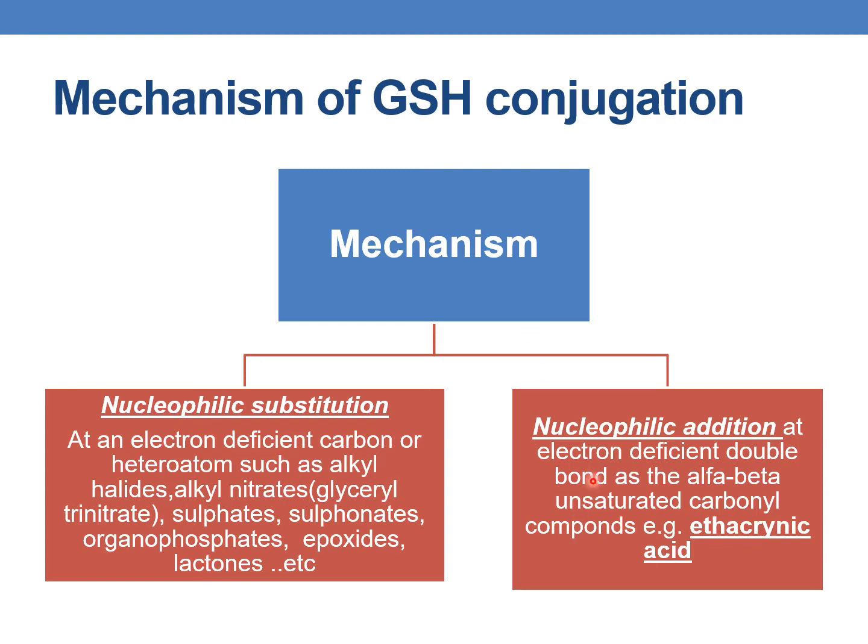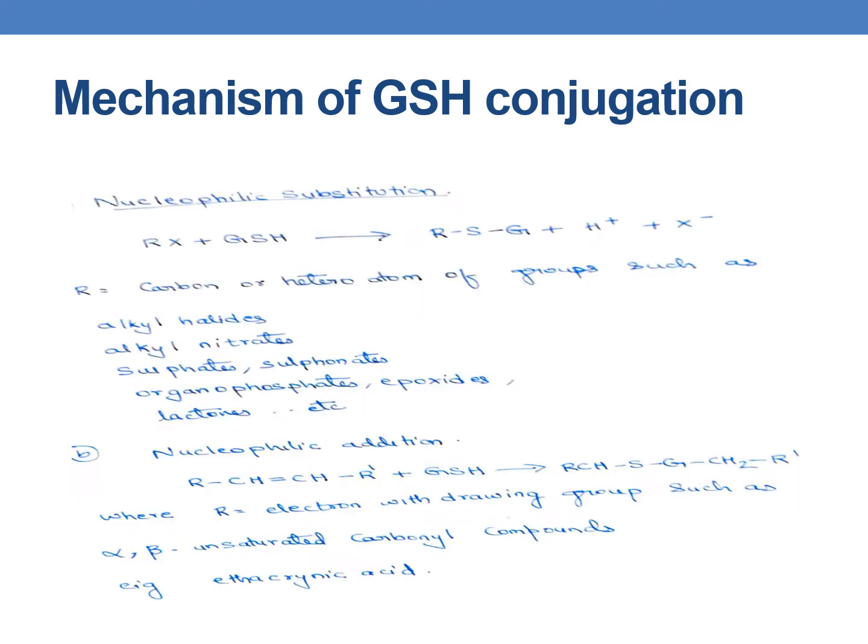And in compounds which contain electron deficient double bonds, as in the case of alpha beta unsaturated carbonyl compounds, for example ethacrynic acid, the mechanism of glutathione conjugation is nucleophilic addition. Here you can see it occurs by two processes: either nucleophilic substitution or nucleophilic addition.